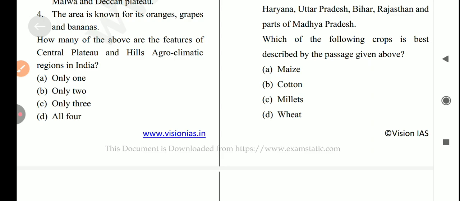And if you're talking about maize, which is used both as food and fodder, maize is a kharif crop and requires temperature between 21 and 27 degrees Celsius and grows well in old alluvial soil. And where is it found the maximum? Bihar. Maize cultivation has contributed to increased production in maize producing states like Karnataka, UP, Bihar, Andhra Pradesh, Telangana and Madhya Pradesh. Okay, so let's come to the next question.